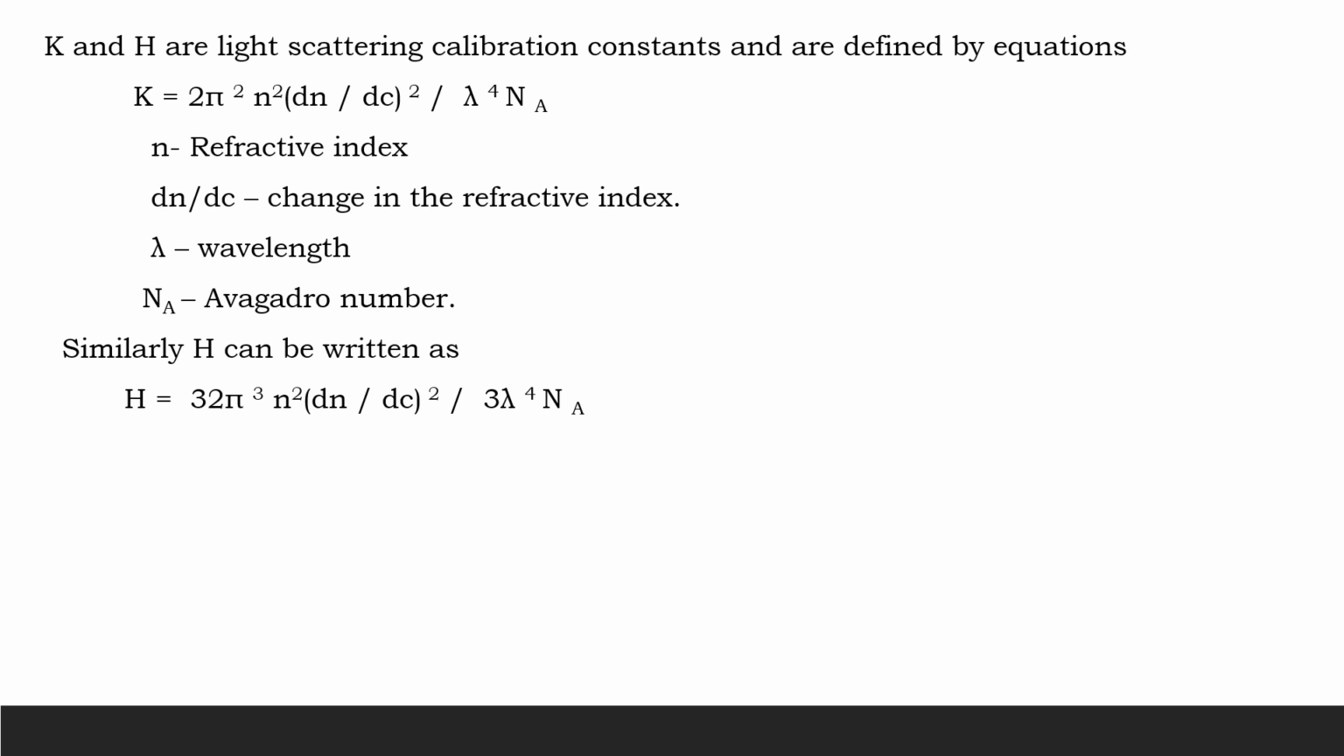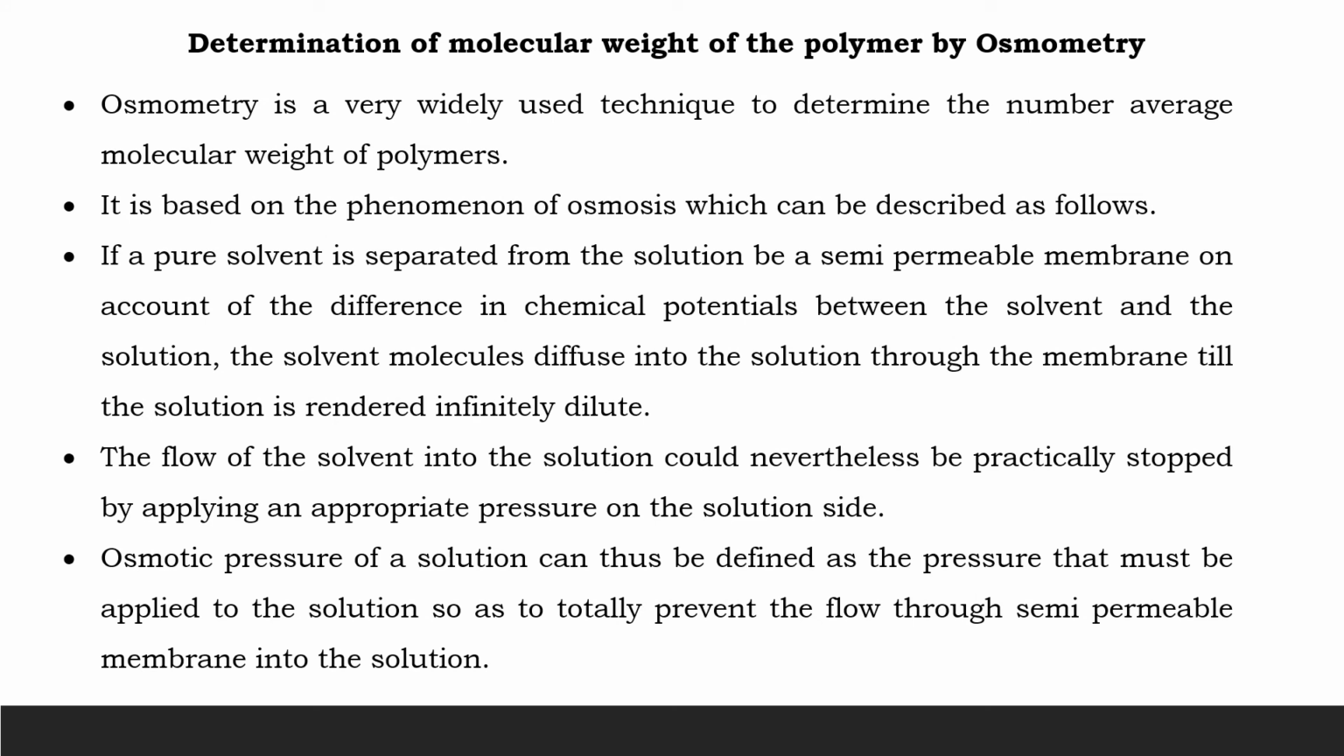Now, determination of molecular weight of the polymer by osmometry. Osmometry is a widely used technique to determine the number average molecular weight of polymers. It is based on the phenomenon of osmosis, which can be described as follows. If a pure solvent is separated from the solution by a semi-permeable membrane, on account of the difference in the chemical potentials between the solvent and the solution, the solvent molecules diffuse into the solution through the membrane till the solution is rendered infinitely dilute.